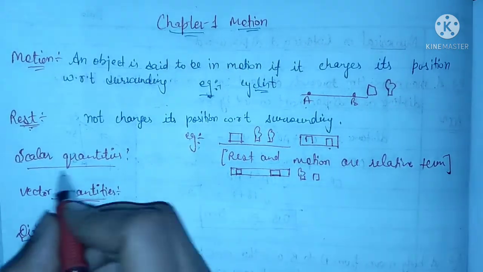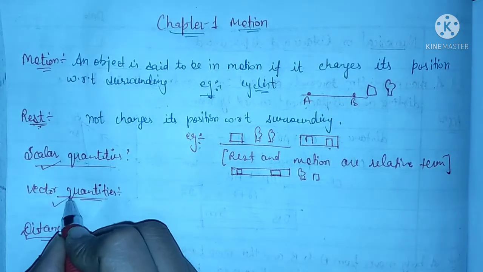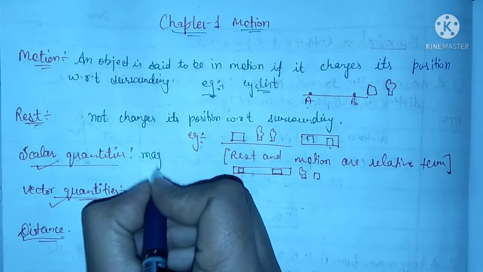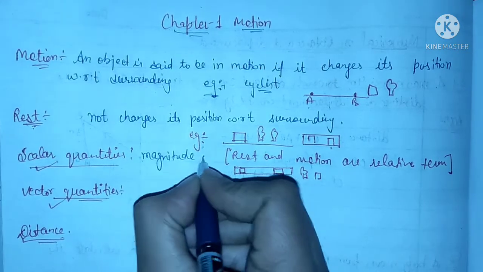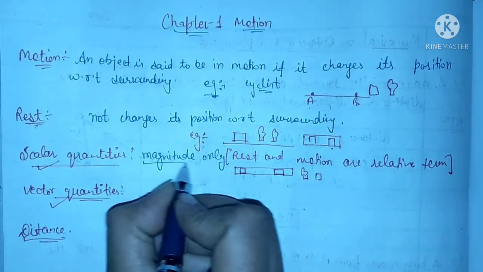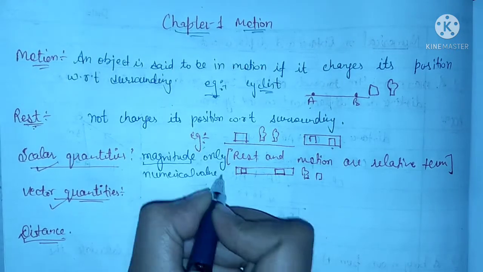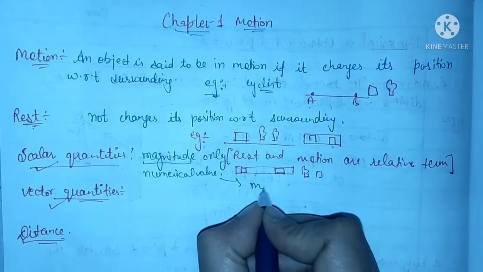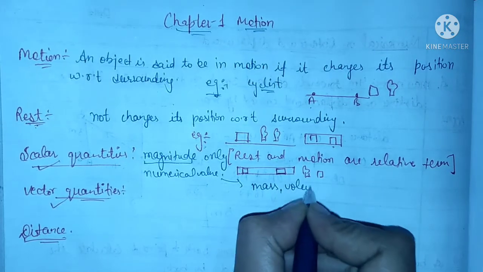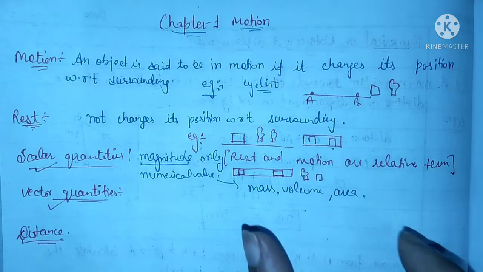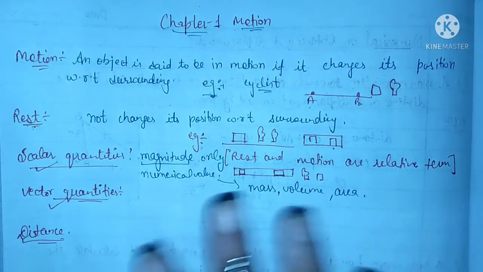The next thing is scalar quantity and vector quantity. Scalar quantities are those quantities having magnitude only. Here the magnitude means some numerical value. As examples, I am including mass, volume, area. These quantities are scalar because they need only some numerical value for the whole description.